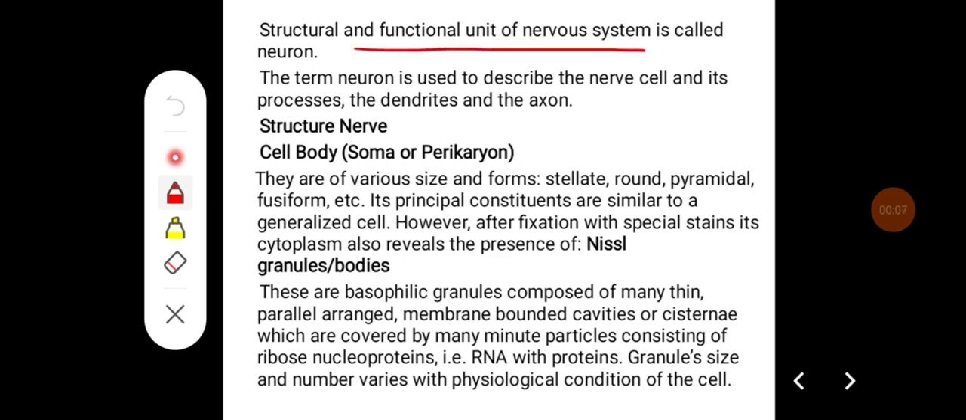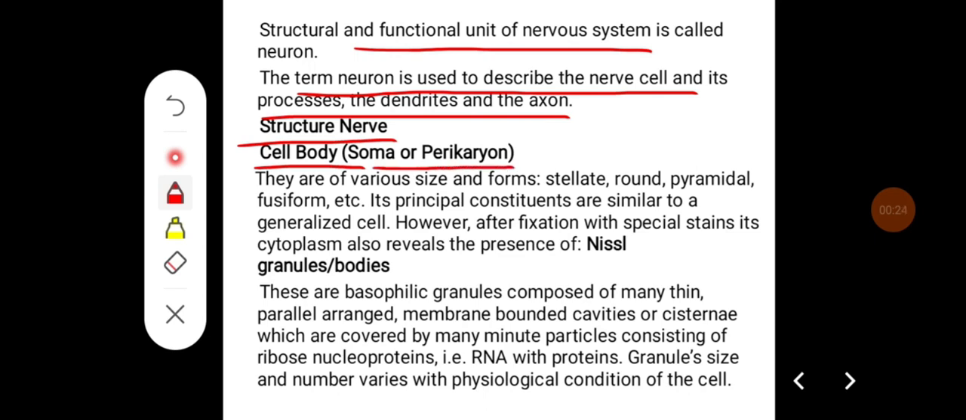The neuron is the structural and functional unit of the nervous system. The term neuron is used to describe the nerve cell and its processes, the dendrites and the axon. If you see the structure of the nerve cell, it is made up of the cell body, that is soma or perikaryon.